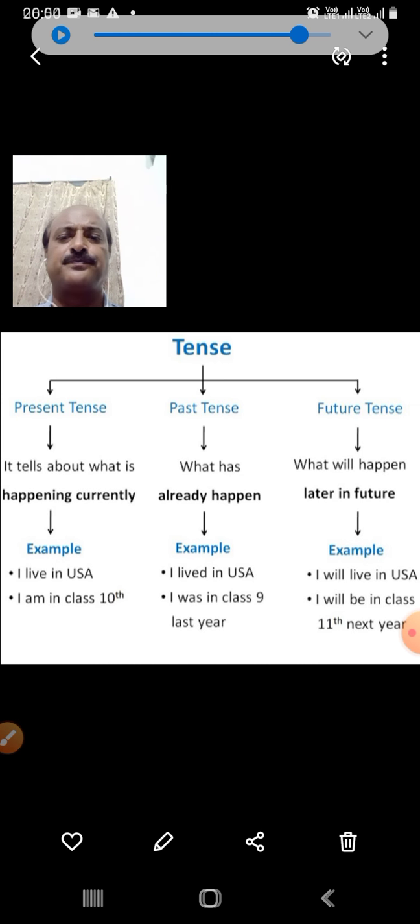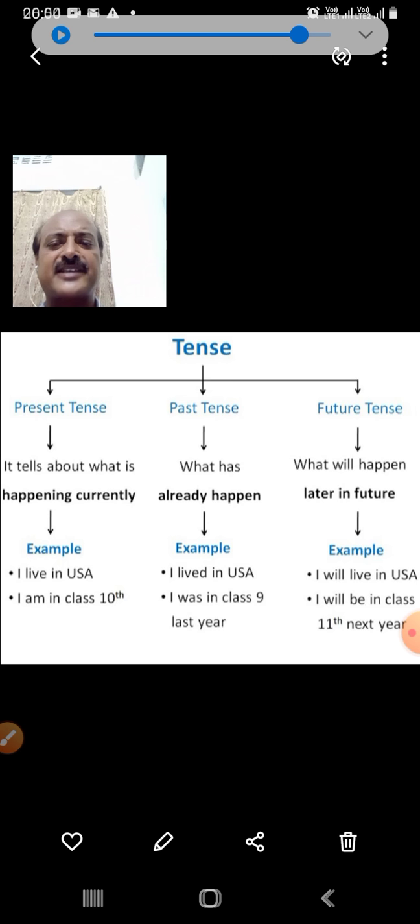Present tense. It tells us about what is happening currently. Currently means now. Past tense, what has already happened. Future tense, what will happen later in future. Later means afterward.